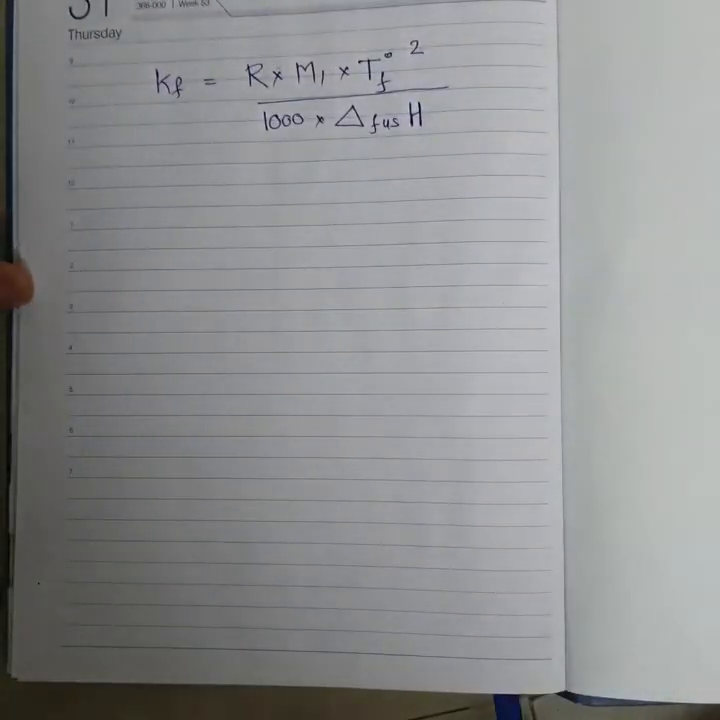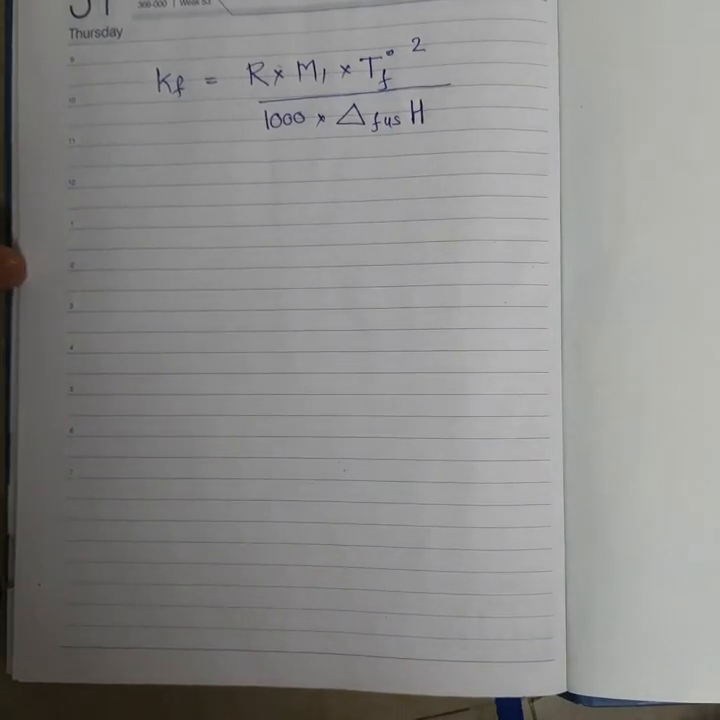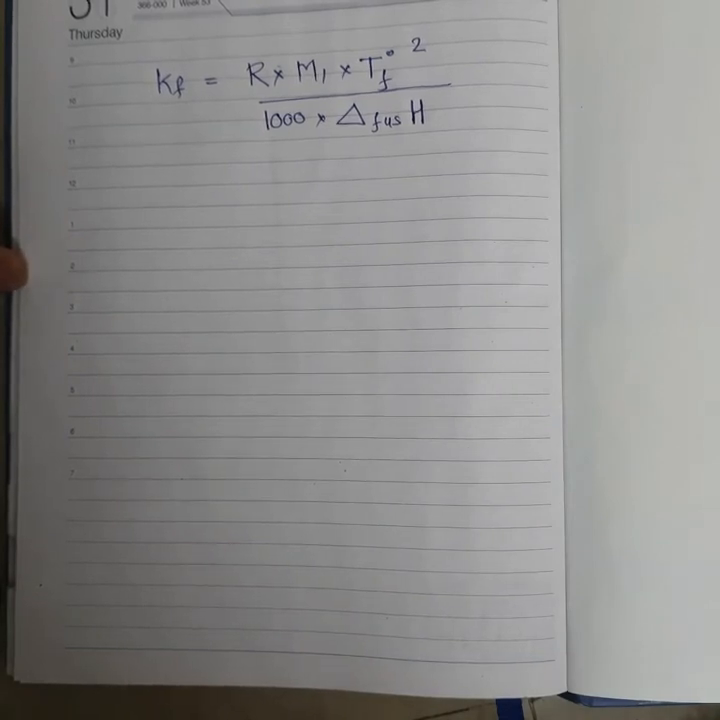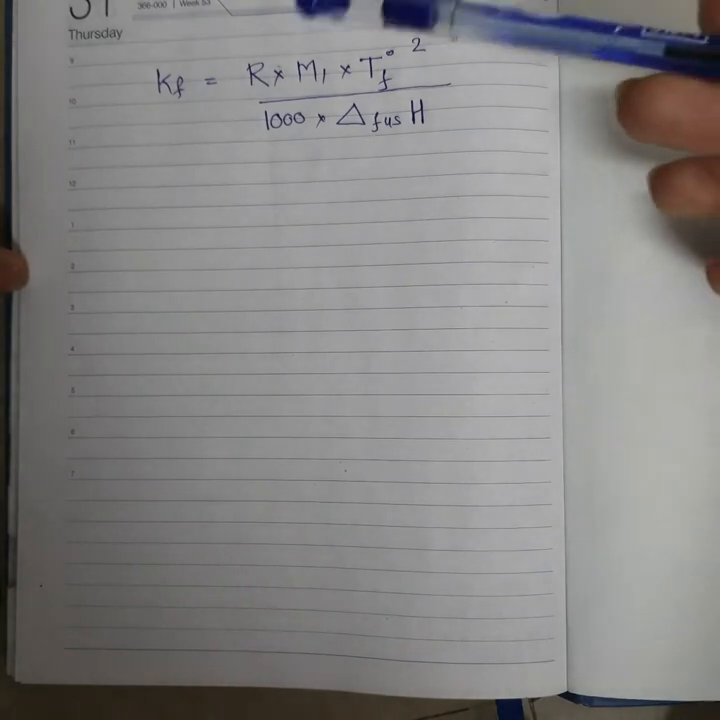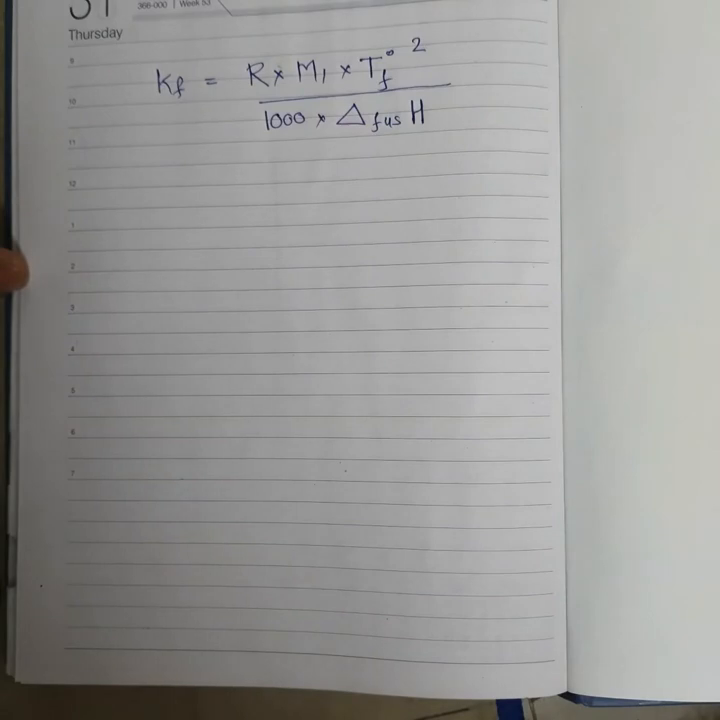Now the value of Kf. You can see in this equation Kf is equal to R, where R is the universal gas constant, into M1, where M1 is the molar mass of solvent, into T0f, the freezing point of pure solvent, squared, whole thing divided by 1000 into the enthalpy of fusion of solvent. Since all these quantities involve only the solvent, the value of Kf depends only on the nature of solvent and does not depend on the nature of solute. So Kf value is different for different solvents, but in the same solvent, if you have different solutes, the value of Kf remains the same.